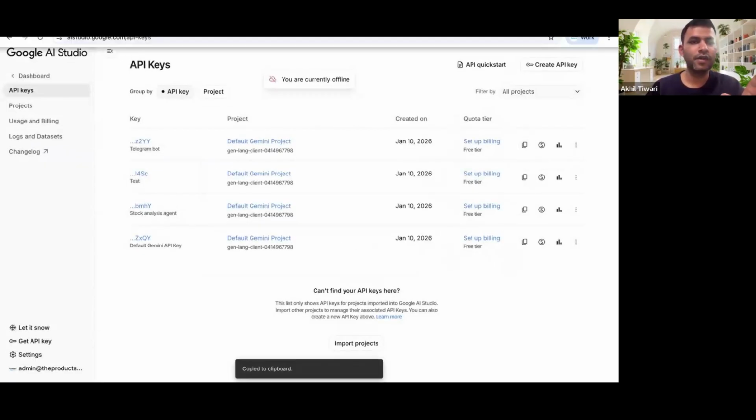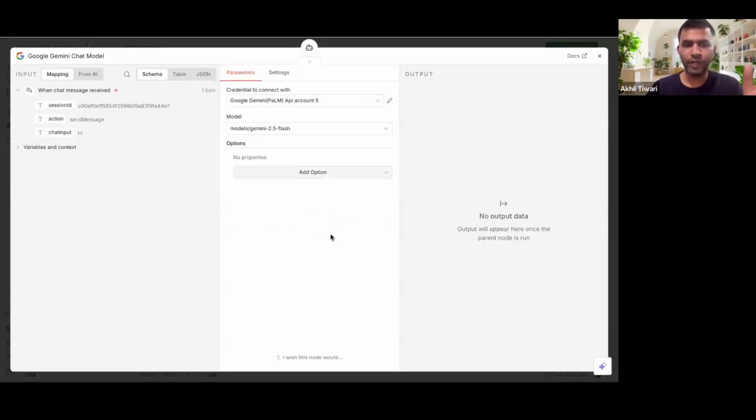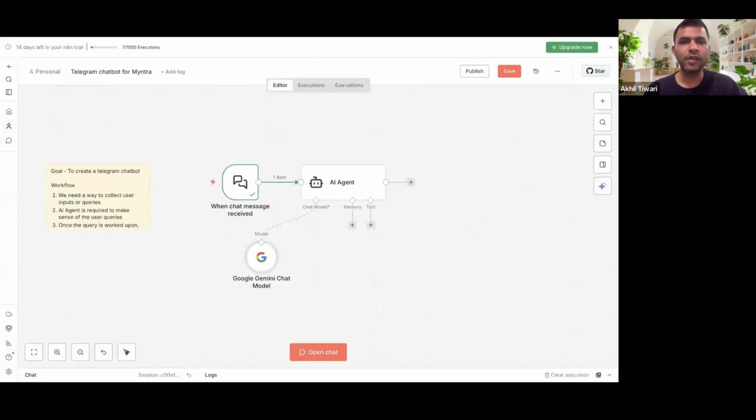Copy this, paste it here, click on save. I've already done it, so I'll not do it again. I already have a model selected, and that's it. That's what you have to do, nothing else. So I've just revised whatever we have done so far. You can use this and see if it works for you. You can also get the API key, it's free for all.